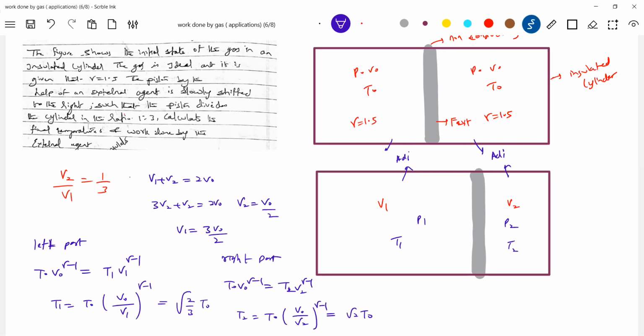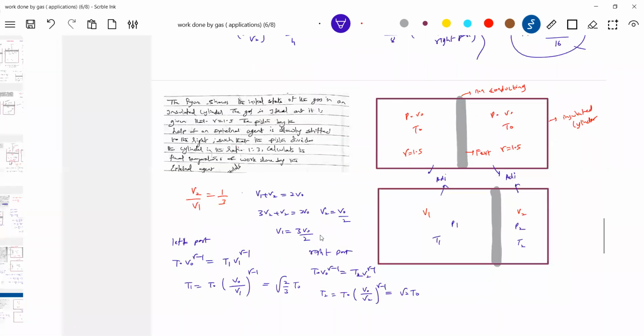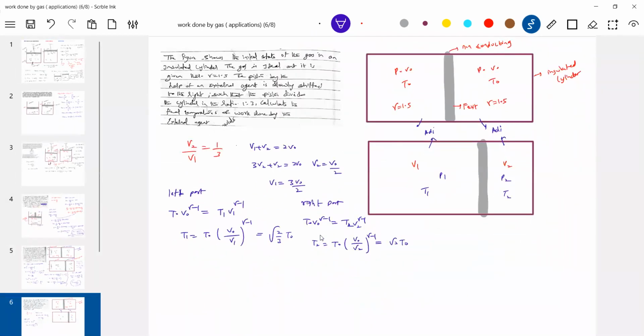Okay, now it's asking for the work done by the external agent. It is an adiabatic process. How do we find the work done by the external agent? The formula: work done by the external agent equals plus delta U, so it will be delta U1 plus delta U2. Delta U1 is nR by gamma minus 1 times T1 minus T naught, and delta U2 is nR by gamma minus 1 times T2 minus T naught.